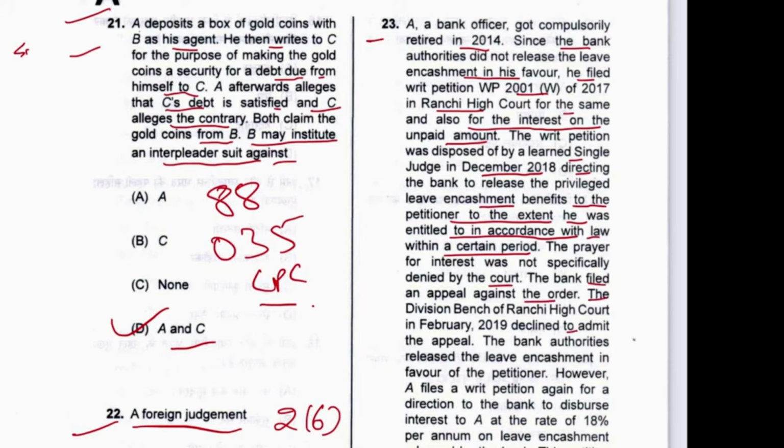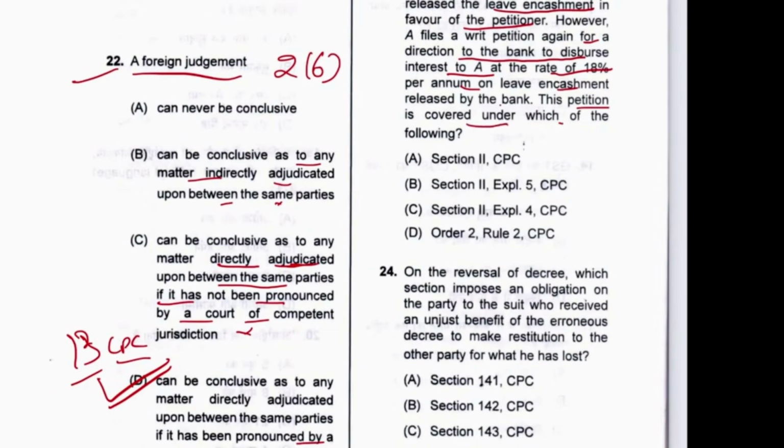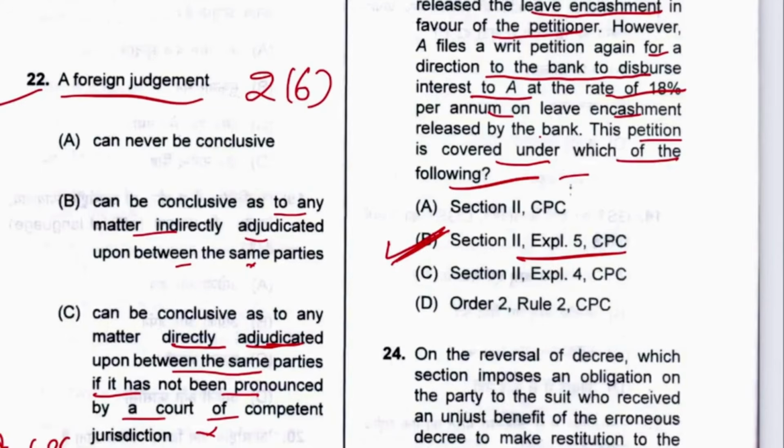The division bench at Ranchi declined to admit the appeal. The bank authorities released the leave encashment in favor of the petitioner. However, A files a writ petition again for direction to the bank to disburse interest to A at the rate of 18% per annum on the leave encashment. This petition is covered under which of the following? Under Section 11, Explanation 5, B is the answer. What does Explanation 5 say? Any relief claimed in the plaint which is not expressly granted by a decree shall be deemed to be refused. It is deemed refused. B is the answer.